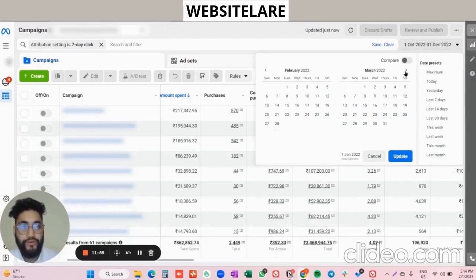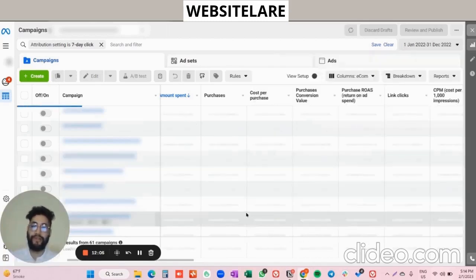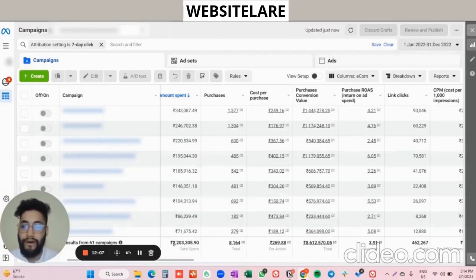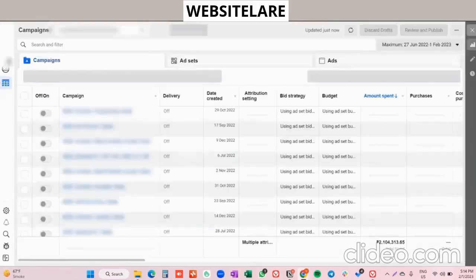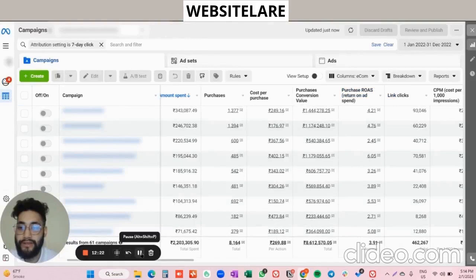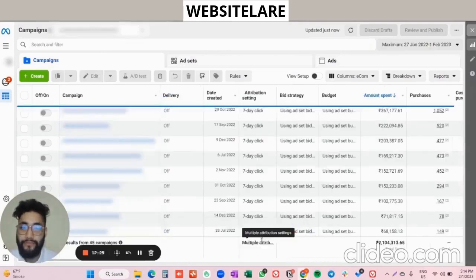And let me just show you the last year's performance on the Facebook side. Approximately we have spent 2 million, like 22 lakh rupees, and got 86 lakh rupees of sales, with a ROAS of 3.91. In this particular account I have to pause a bit because I haven't hidden the campaign names. So give me a second so that I can pause and hide the confidentiality.